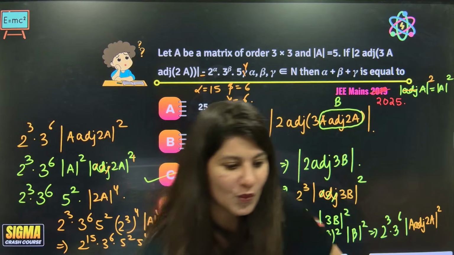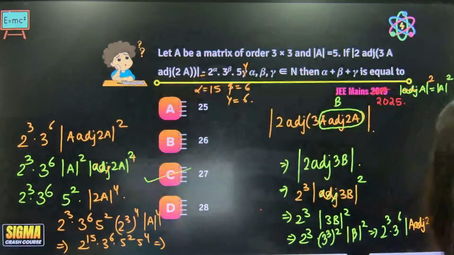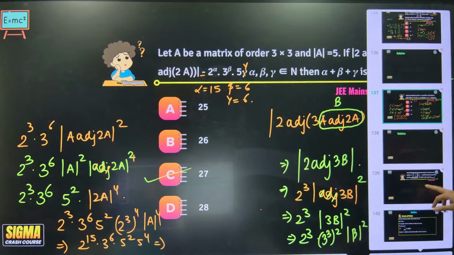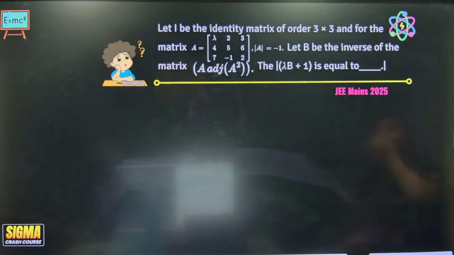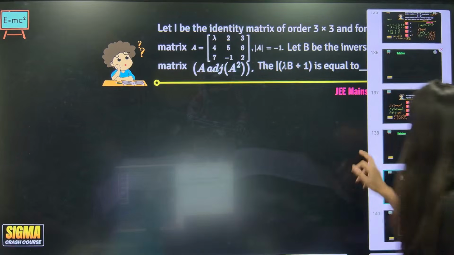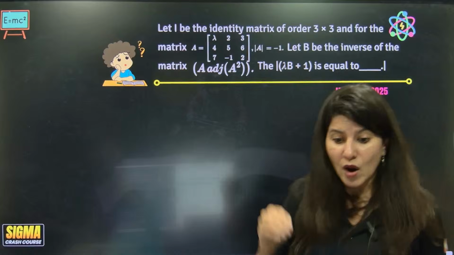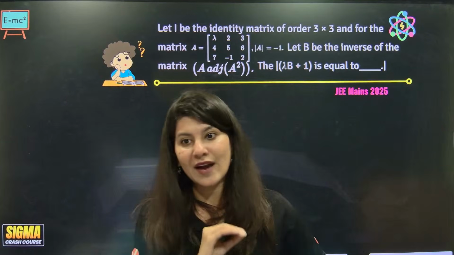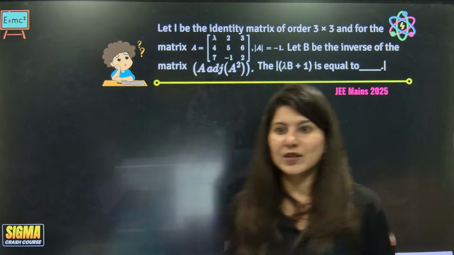Okay, one more question, because adjoint questions will be there in plenty. Now this is an inverse question. This is a very good question, a JEE 2025 PYQ. Trust me, you have to do it. Let's do it with me.